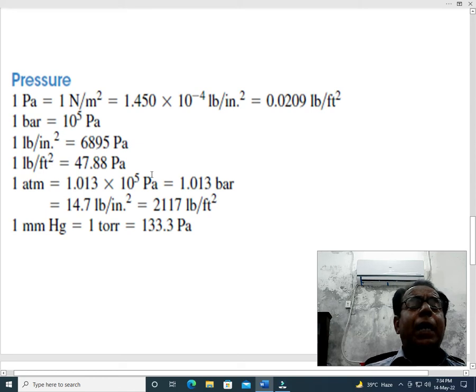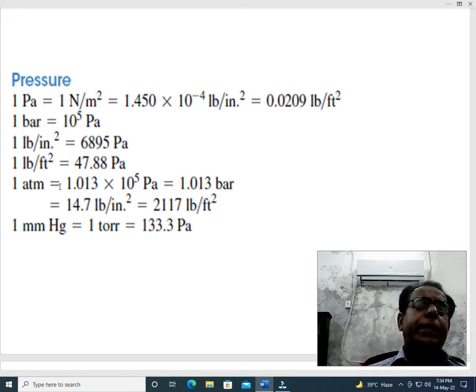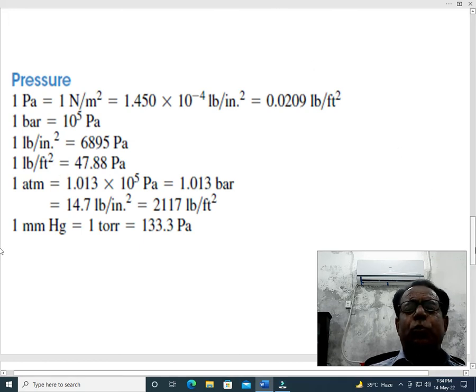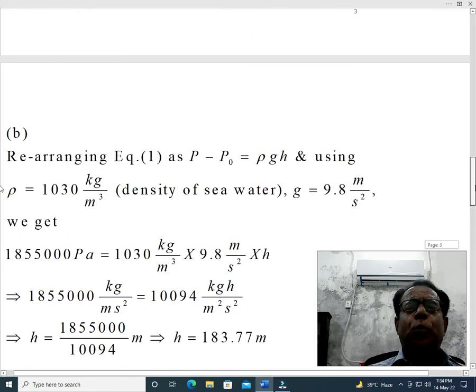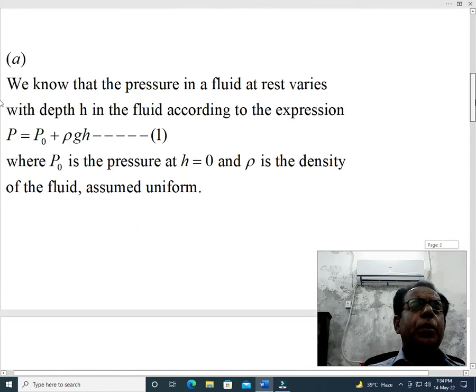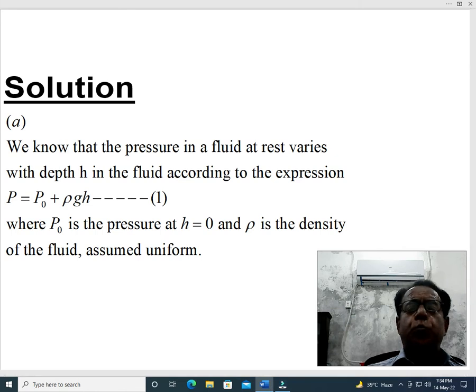We have not been restricted to find the pressure both in Pascal and atmosphere, but as a matter of discretion, we will find that pressure both in Pascal as well as atmosphere, as we have done in the previous problem. So now we move to our solution in a formal manner.